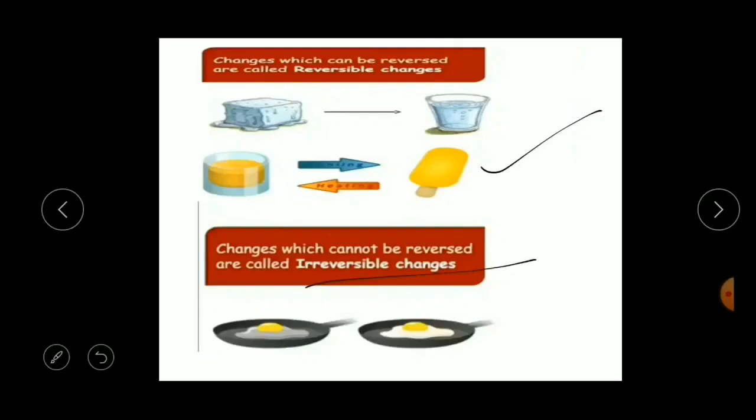For example, we can make an omelette from the egg, but we cannot convert that omelette into an egg again, right? One more example you can give is burning of wood. Once you burn the wood, you will get ash, but you cannot convert that ash into wood again. So this is one more example of irreversible change.